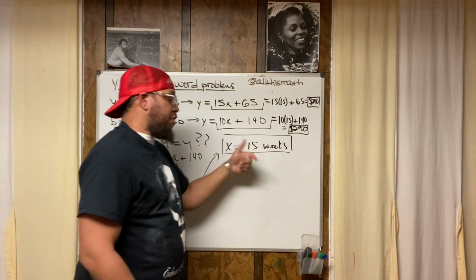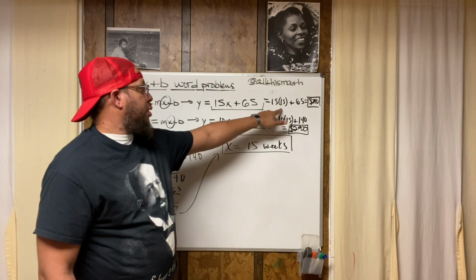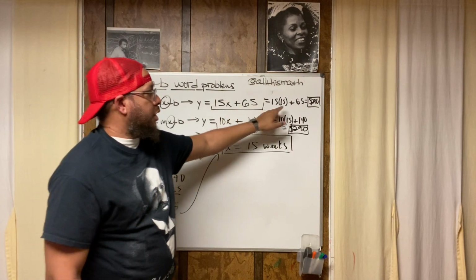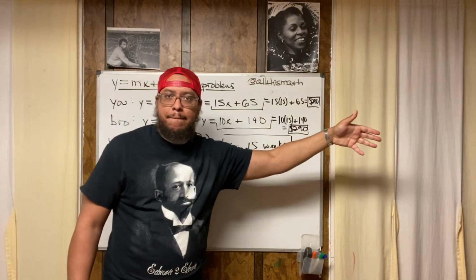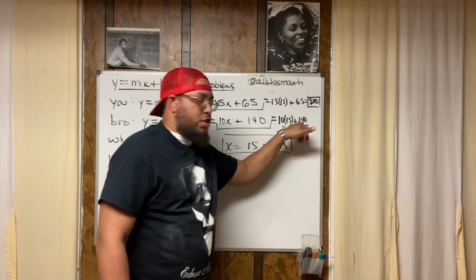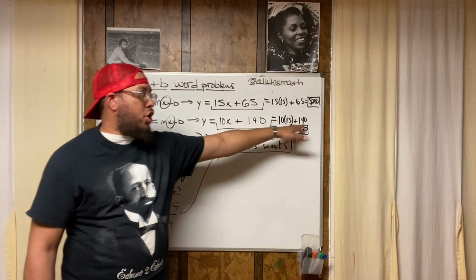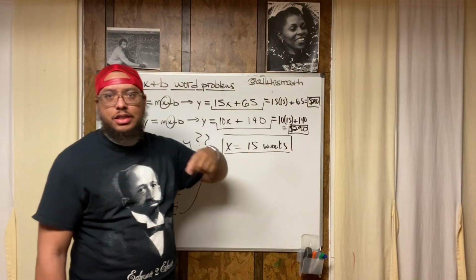Now what's going to happen after 15 weeks is, since she's putting in more money every week, she's putting in $15, he's only putting in 10, she's going to run away. She's going to have more money after that, right? Because he's never going to be able to catch up if he's only putting in $10. Even though he started out with more up front, she's putting in more on a consistent basis.